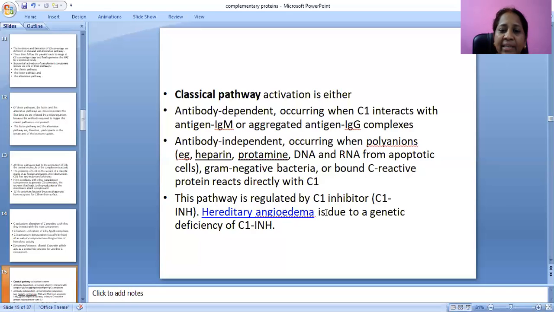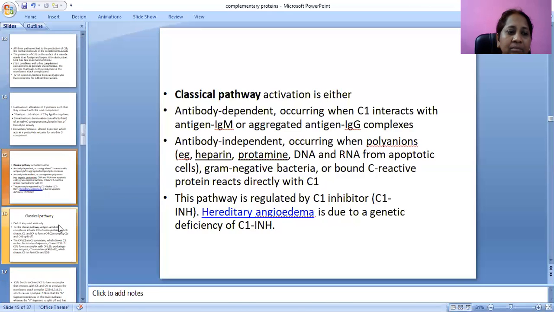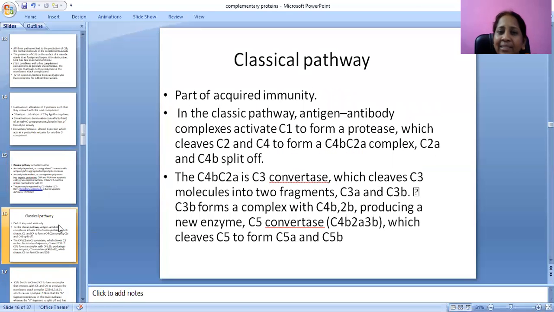Hereditary angioedema is due to a genetic deficiency of C1-INH, that is, C1 inhibitor. If a person lacks this, he will suffer from hereditary angioedema. The classic pathway is a part of acquired immunity.